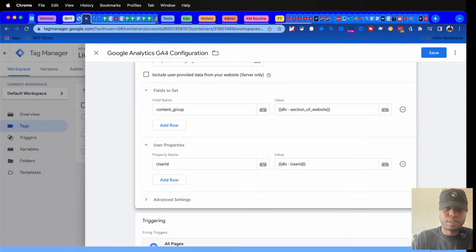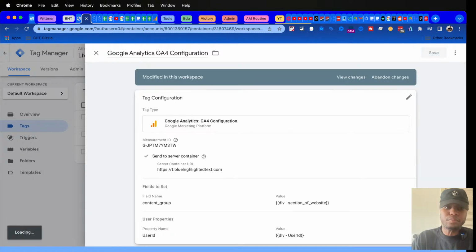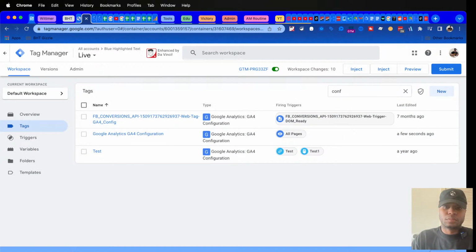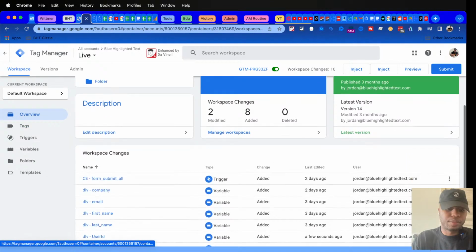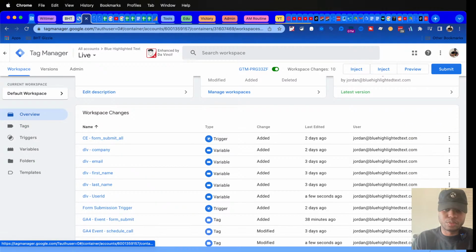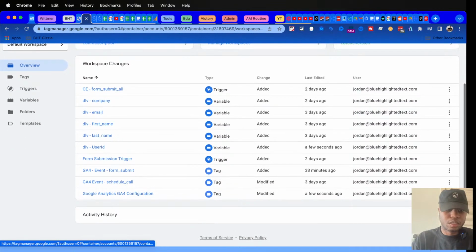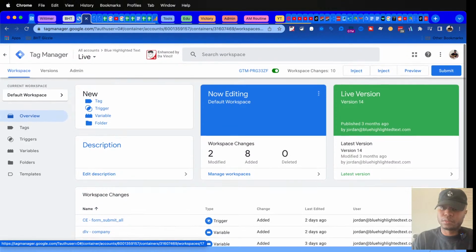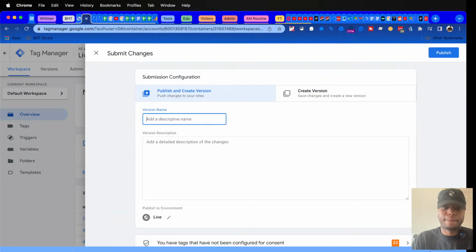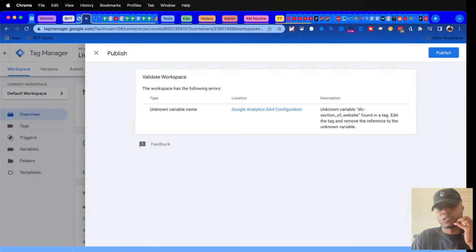So then I would play it this way. And I've got some changes. I can push these live. I can go look at them individually, which I always will do. Three days ago, these were added. That's nothing out of the ordinary. Updates, publish.